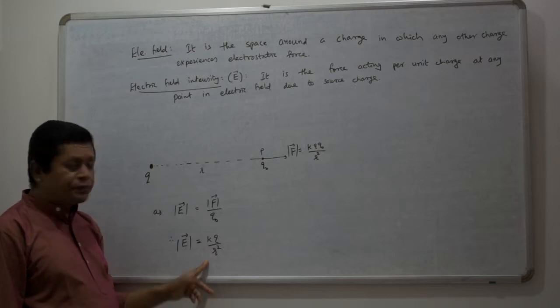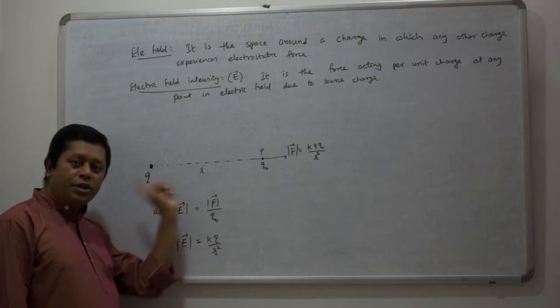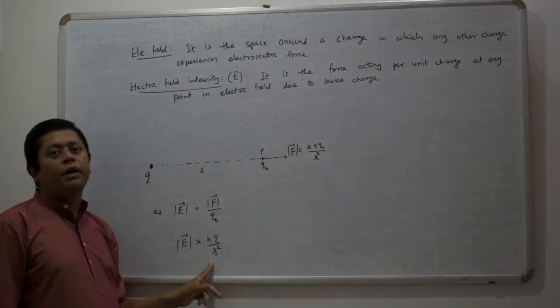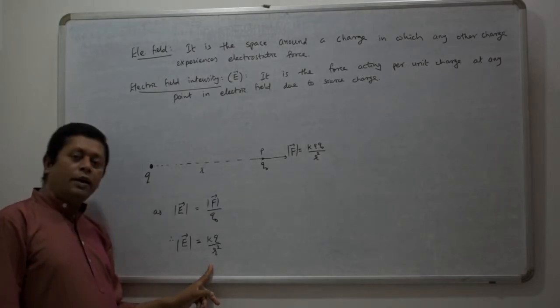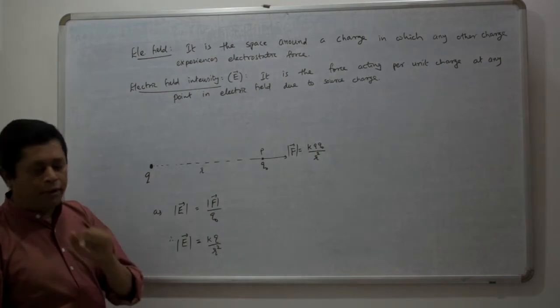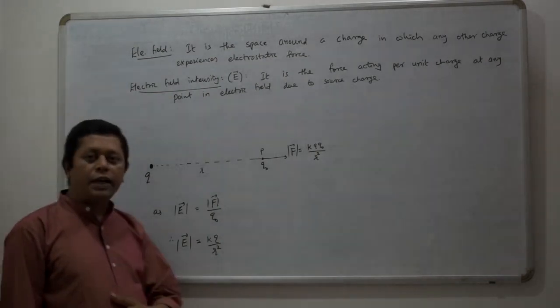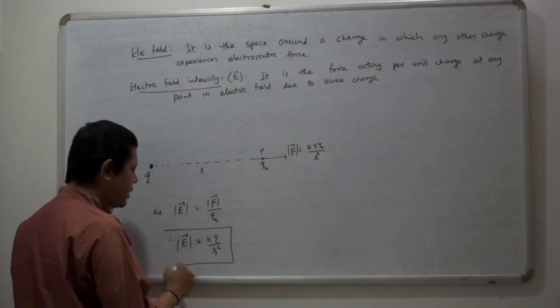So what do you need here? To find the electric field due to a charge, you need the value of the charge. At what distance you want to find it, you need the value of r. These are the two quantities required: the magnitude of charge and the distance from the charge at which you want to find the electric field. So this is the equation for electric field due to a point charge: E equals kq by r square.